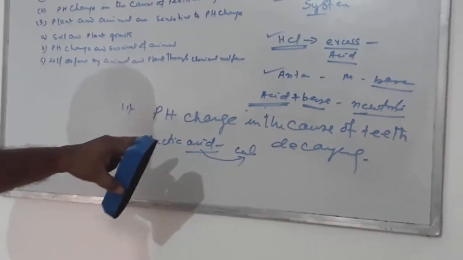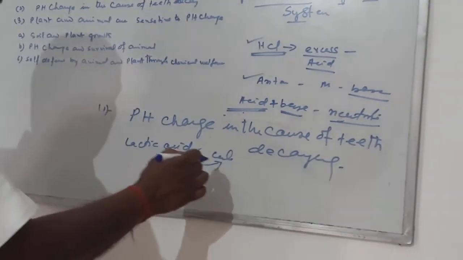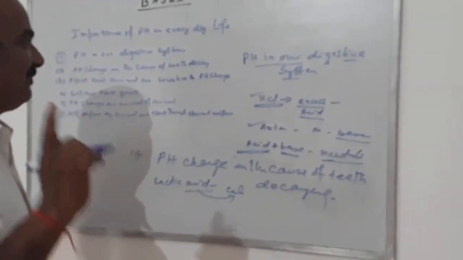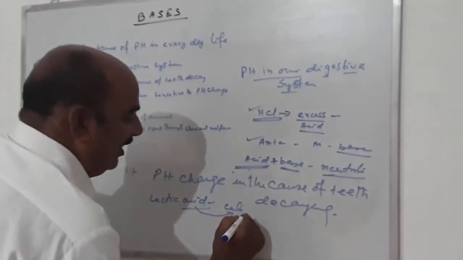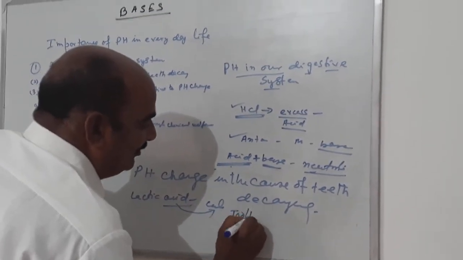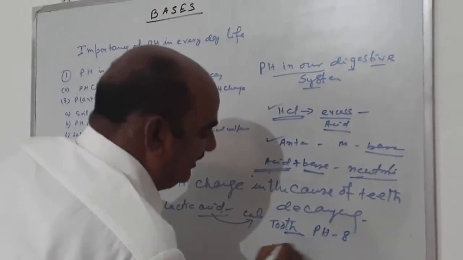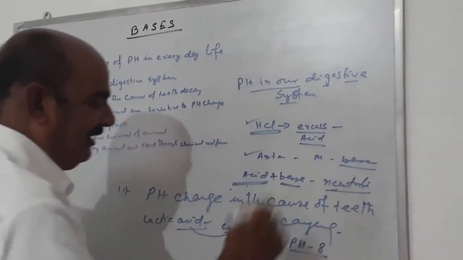Then how do we save ourselves from tooth decay? One thing is that we should use a base. So what is the base? All the toothpaste, whatever you use, you must remember has a pH value of about 8, which means it is a base.